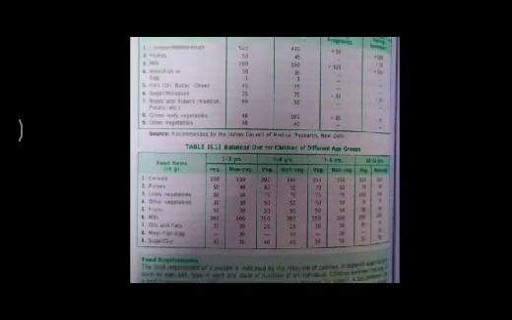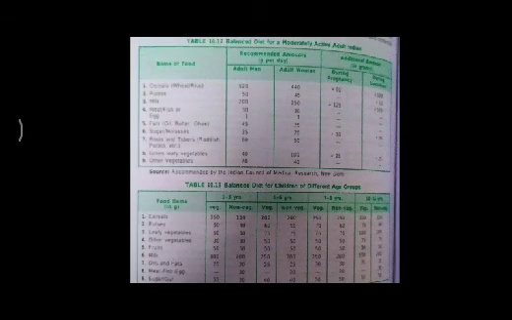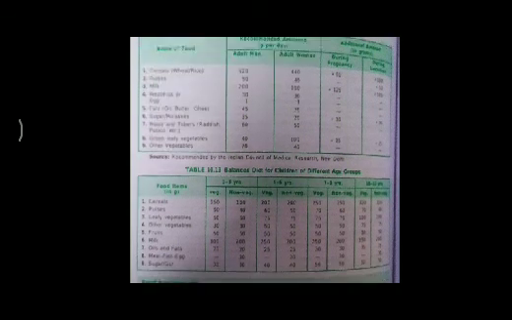Here a few charts are given, in which the upper chart represents the diet required by adult males and females per day, and the lower chart represents what children of different age groups require in their diet regularly. This entire diet also has energy along with it.